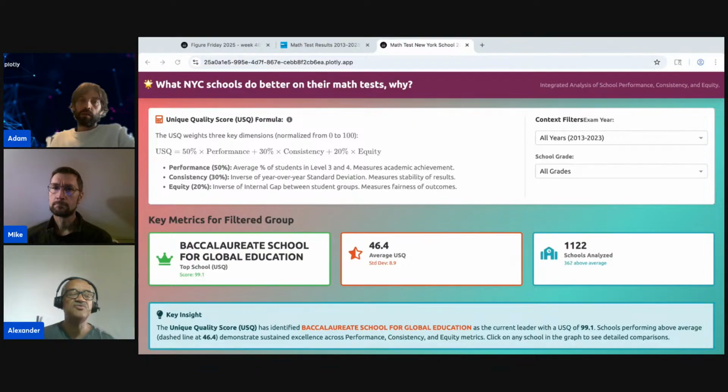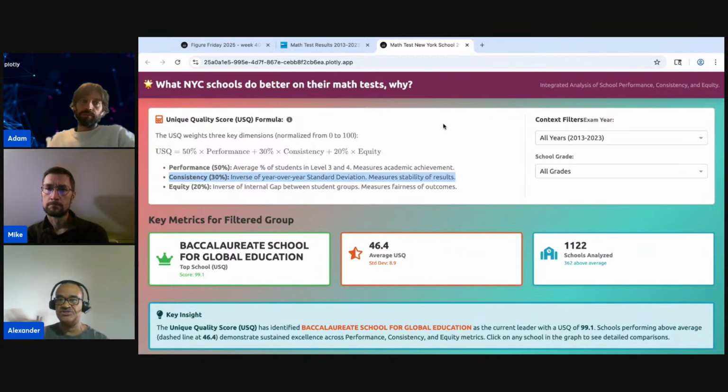The three metrics are performance, which is the average percentage of students at the higher levels, level 3 and 4, measuring academic achievement. Consistency is the stability of the results in levels 3 and 4 along the years.